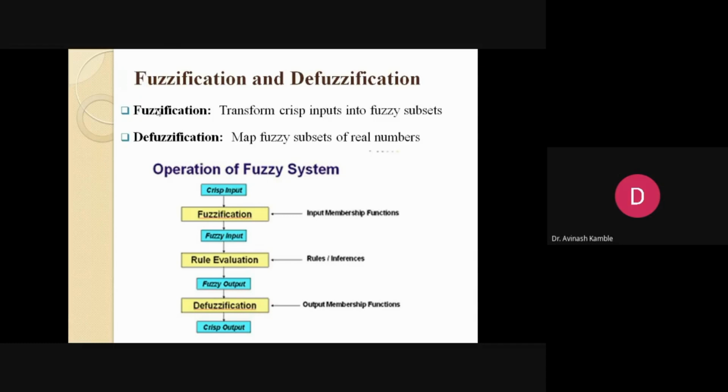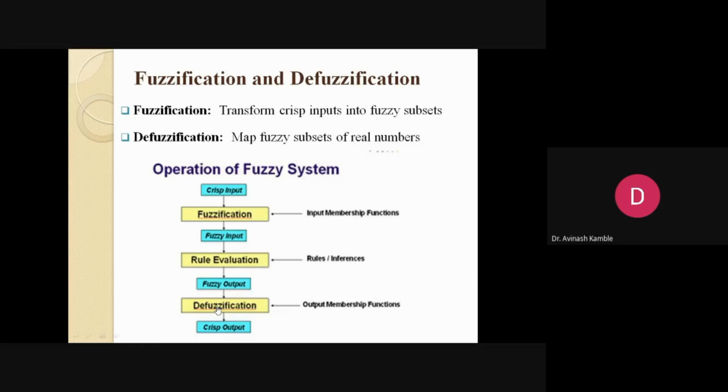So I'll be using the crisp inputs, then fuzzification, and during fuzzification the membership function plays a very important role. Then we will have fuzzy inputs and rule evaluation. There are certain rules known as if-then rules. By using those rule evaluations, from the crisp input we will get a fuzzy output. And when we do defuzzification, from the fuzzy output we will again get the final output as a crisp output. So I would say fuzzification plays a role like a catalyst.